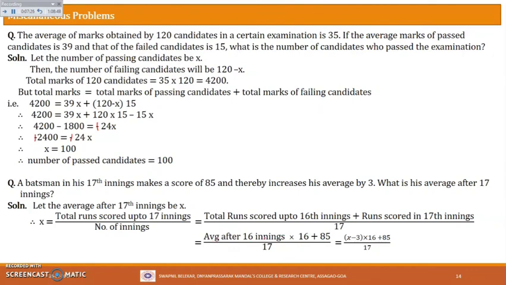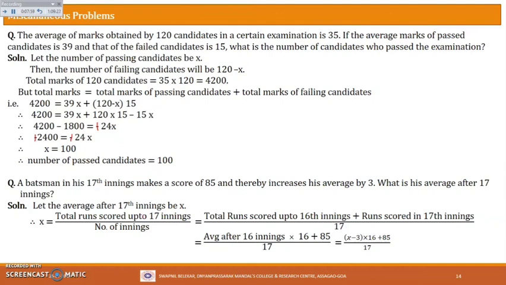Now see, average after 16 innings will be what? We have considered average after 17 innings as x, right? So from 16 innings to 17 innings, what is the difference? The difference is 3, because from 16 innings to 17 the average has increased by 3. So average after 16 innings will be what? You take the average of the 17th inning and subtract 3 from that. That will be the average after 16 innings.